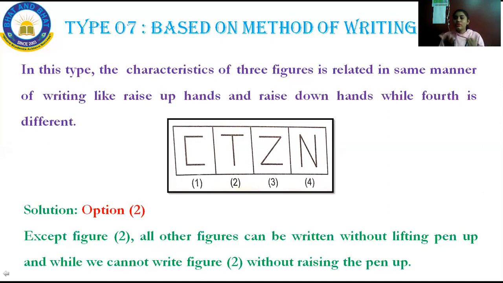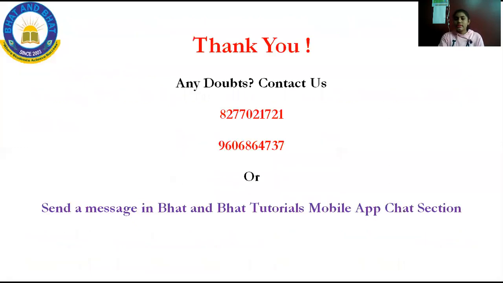So what is the conclusion for this question? Option 2: except figure 2, all others can be written without lifting the pen up. Why can't we write figure 2, that is option 2, without raising the pen up? Because of the letter T. This is how you have to solve the questions based on the odd man out chapter.